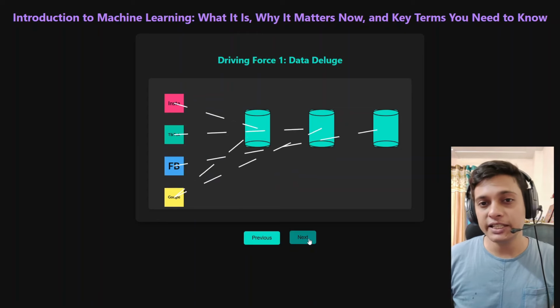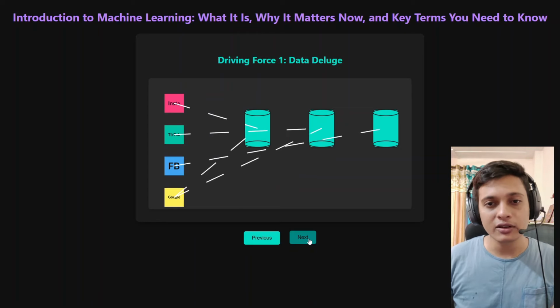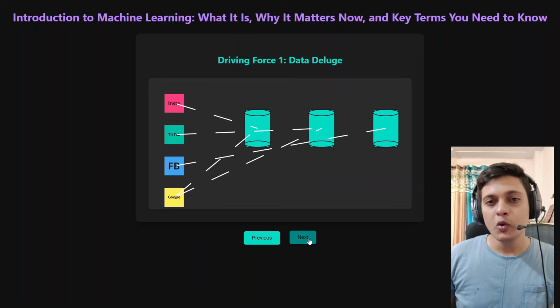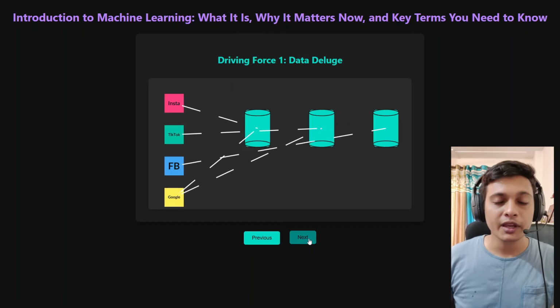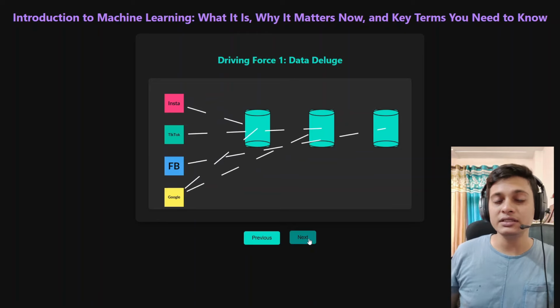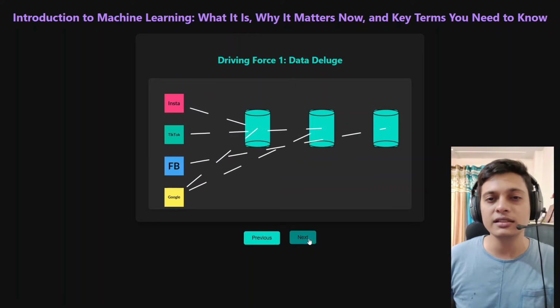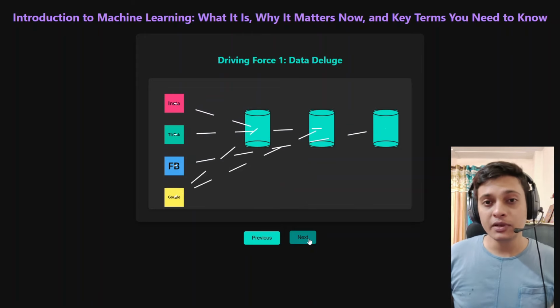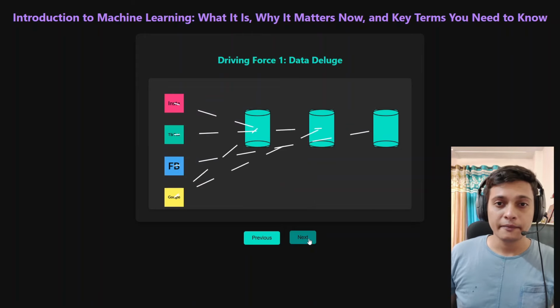Applications like Instagram, TikTok, Facebook, and Google have billions of people using them per day, and billions of users means they are creating tremendous data every day. And now we are capable of storing that data.